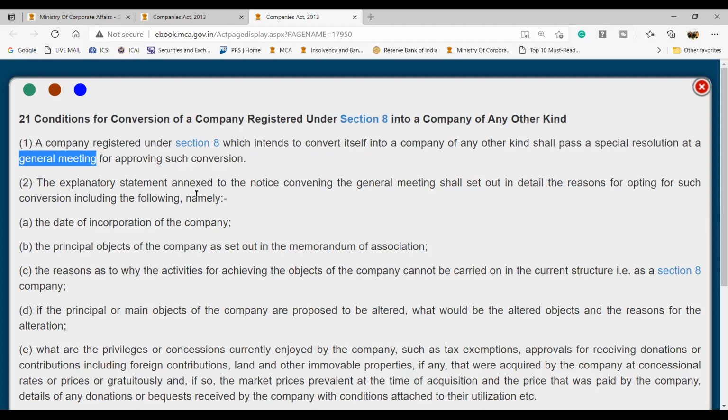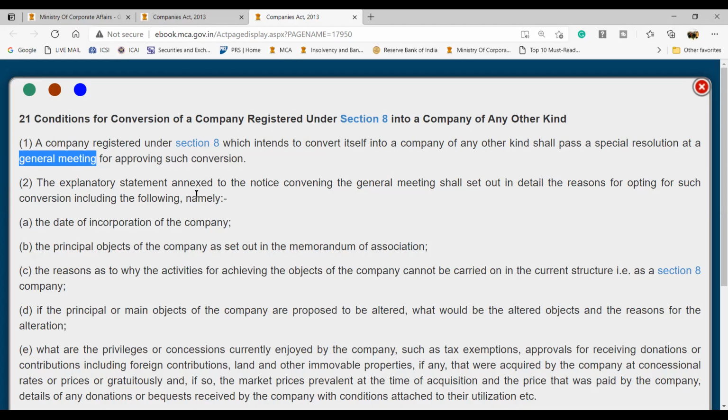In the same way, when the meeting of the company is going to take place, the company is going to send a notice. And in that notice, they will add an explanatory statement. What is that explanatory statement? Where they will say that we want to pass a special resolution, or we want to pass this particular business.